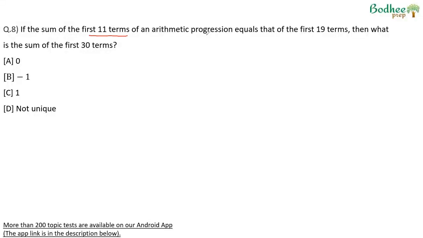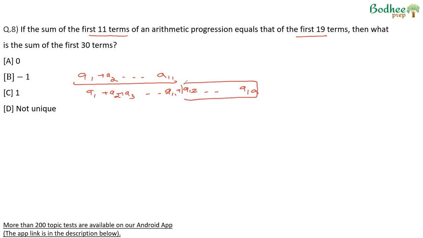If the sum of the first 11 terms of an arithmetic progression equals that of the first 19 terms, so A1 plus A2 plus A3 up till A11, this sum is the same as saying A1 plus A2 plus A3 up till A11, up till A19. These two sums are the same. So we can say that the sum of terms from A12 to A19, A12, A13, A14, A15, 16, 17, 18, 19, this sum is 0.